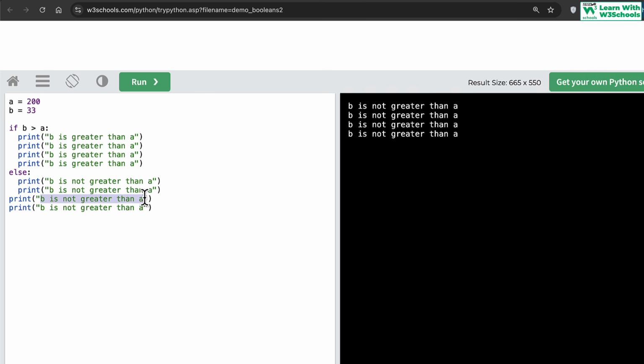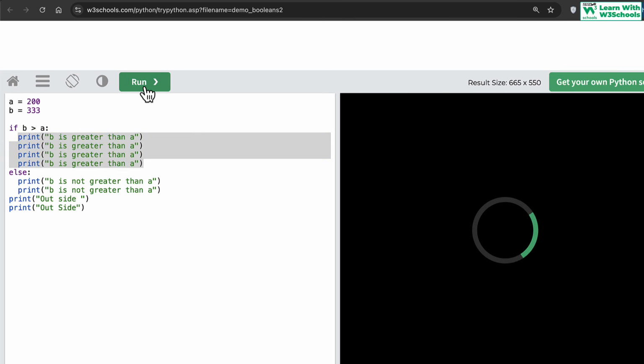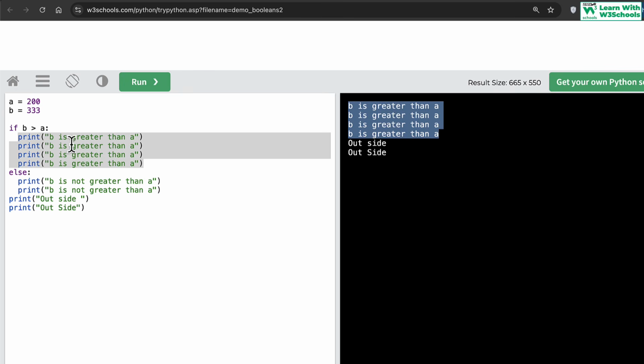So if I say outside, and then I print outside here as well, just to make sure things are happening. And then if I crank this value up to 333, so now B becomes 333, since B becomes greater than A, these lines should execute. So if I run the code, boom, we get the 4 lines from the if. B is bigger than A, the condition becomes true, hence these 4 lines get executed. Once these 4 get executed, after that, notice these 2 lines are also getting executed. These 2 lines are also outside.